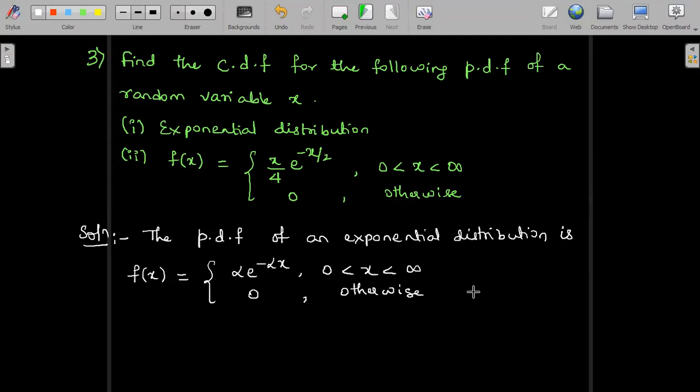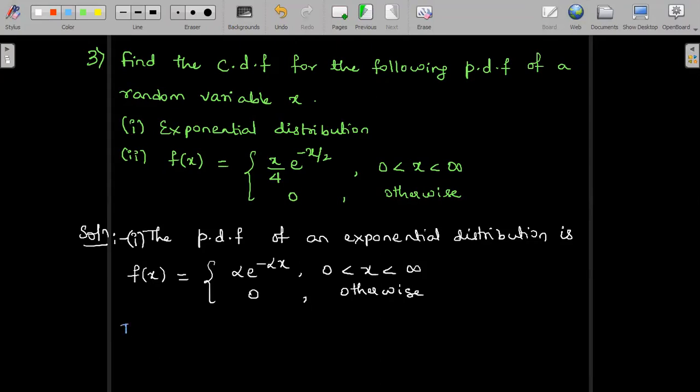Now what we have to find out is the cumulative distribution function, that is the CDF, right? So first let us note down the formula for that, which is actually common for both the cases. So this is the first case we started with. Now we will write down the formula for cumulative distribution function.